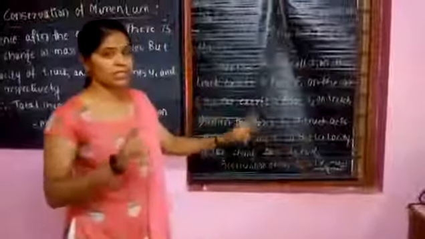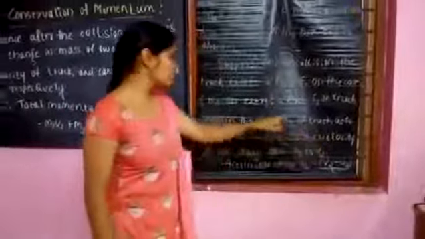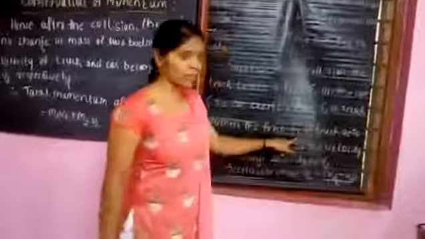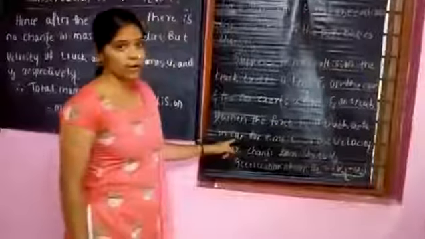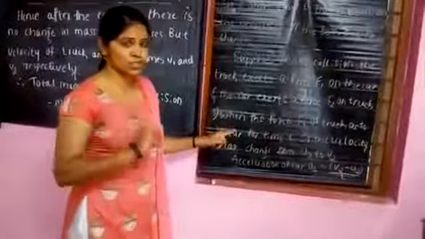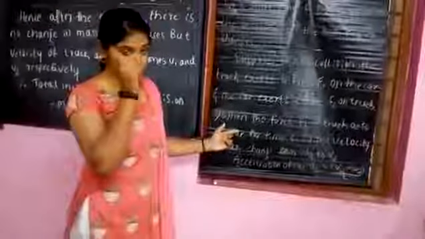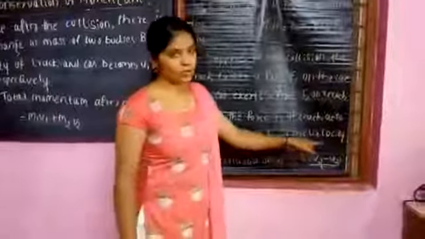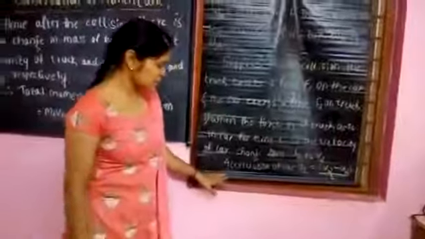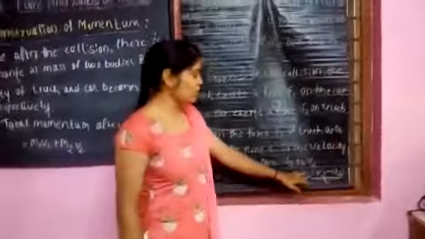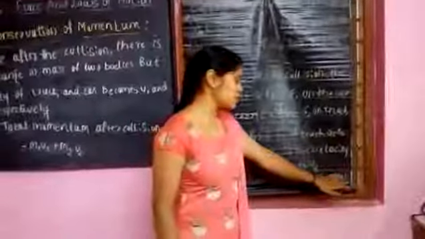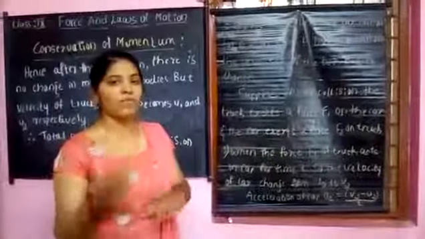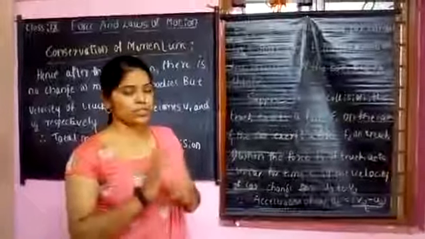Here the car's velocity changes, so that's why we consider the velocities u2 and v2. So the acceleration of the car will be a2, that is equal to v2 minus u2 divided by t. That is, change in velocity is nothing but final velocity minus initial velocity, divided by time.